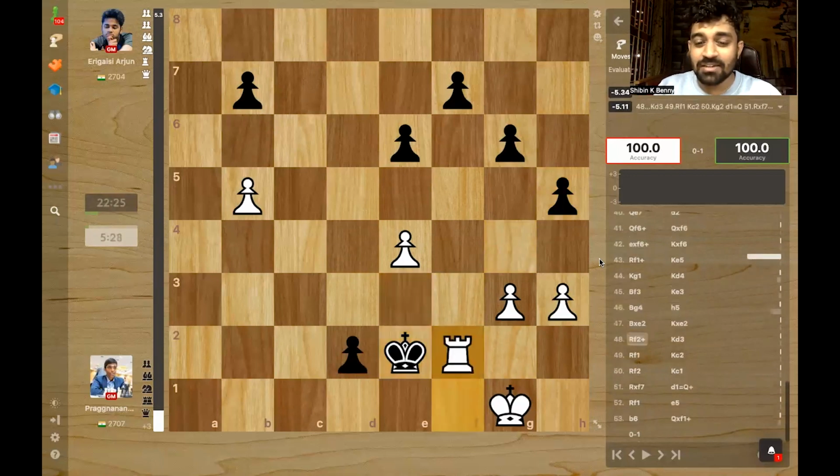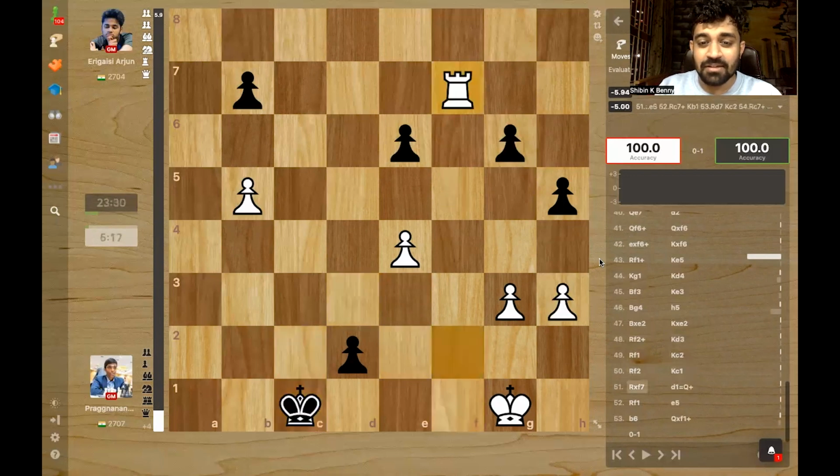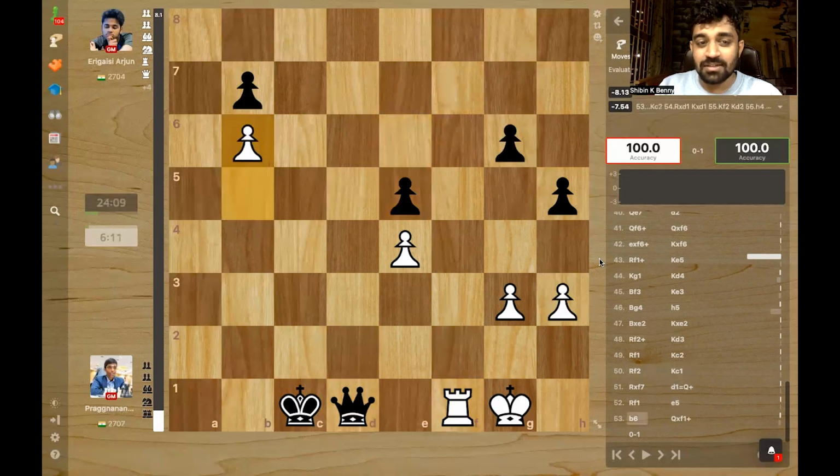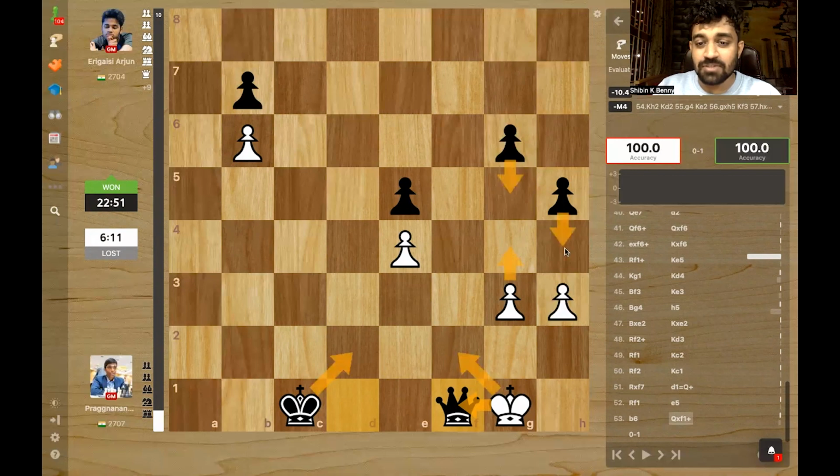An active king and a pawn fighting against a rook. The king came here and there is no way to stop this. Rook f1. But after this, pawn b6. Here, Pragg resigned because the pawn ending is just winning for Arjun. Because after king d2, king f2, g5, g4, h4, the white king is going to run out of squares. White king will be out of opposition and black would anyway win. So a nice way to start the match by Arjun.